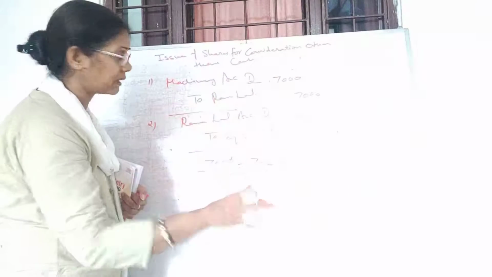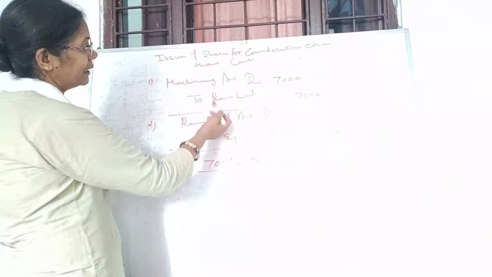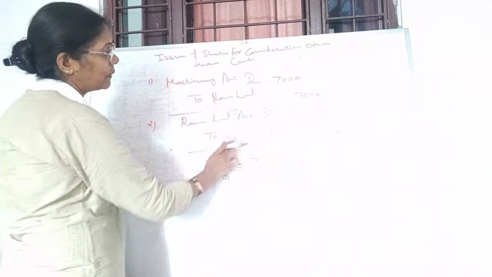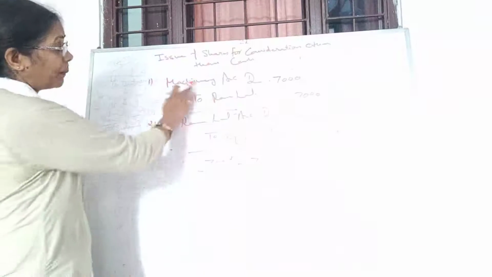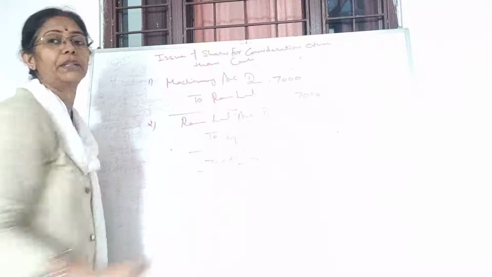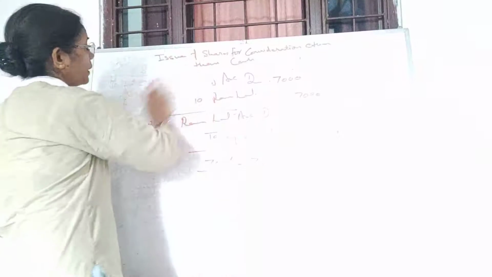So the value will be 7,000 to Mr. Ramlal. All right, students, you can see here Ramlal was credited and debited. So the net entry is machinery account debit to equity share capital. But we don't pass the direct entry. You have to credit first to Ramlal and then make the payment. Fine, so this is the mechanism of doing this.